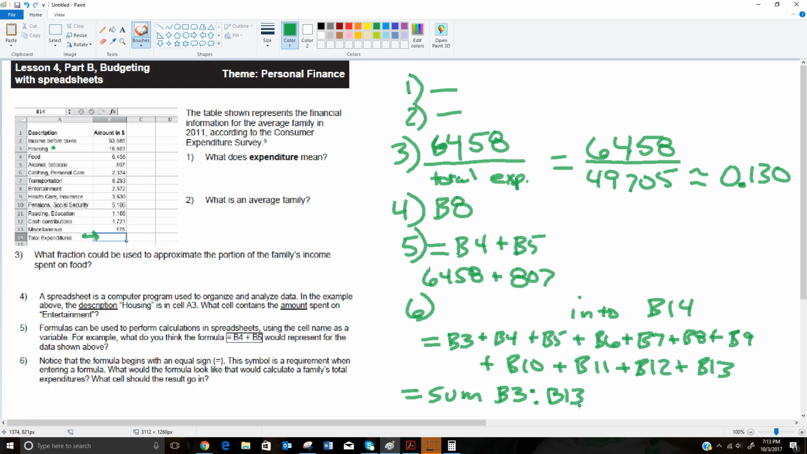So say I wanted the sum of all their expenditures except for what they spent on transportation. Then I could do this and then subtract out B7 if I wanted to. But we're really not going to get complicated like that. But remember, if you do it this way, this will take every cell from B3 to B13. Either one of these would be correct answers, whatever you're more comfortable with. Don't forget the equal sign, and don't forget the word sum if you do it with the shorter method.